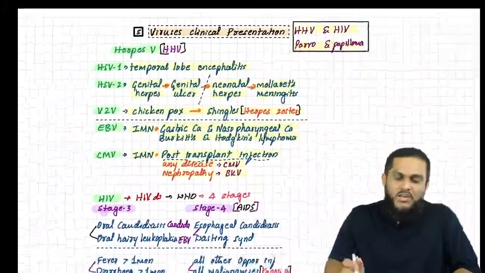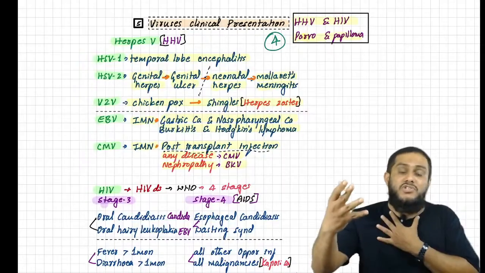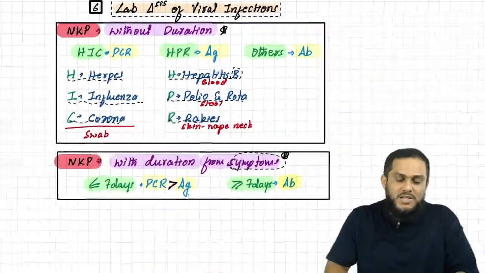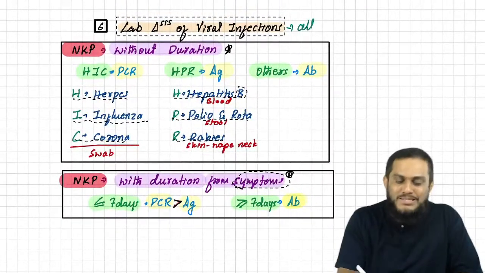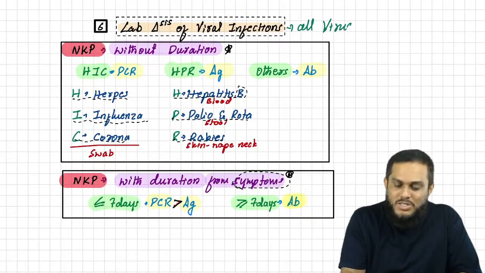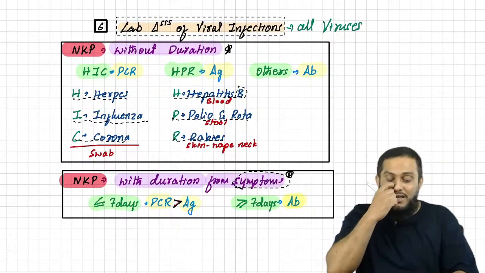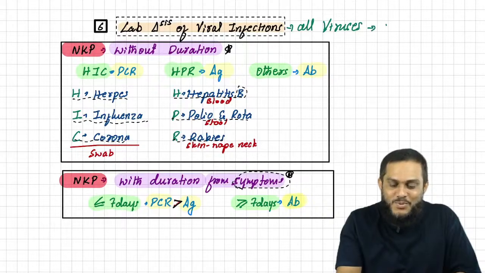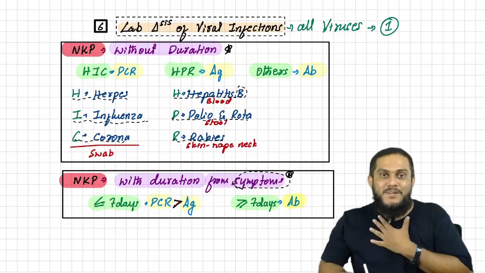Here we have seen 4 viruses with clinical manifestations, 32 plus 4, 36. Lab diagnosis of all viruses we have seen. I just count it as 1. 36 plus 1, 37.